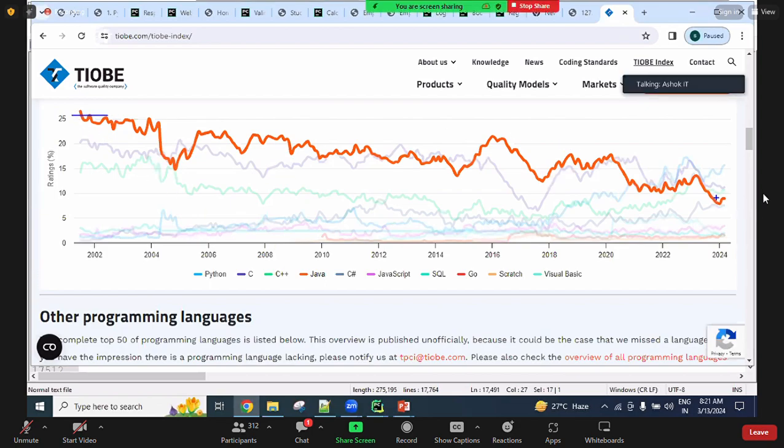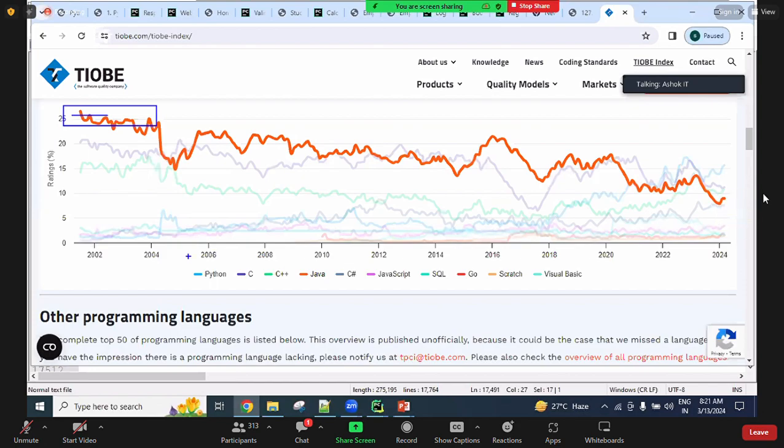So now Java, guys, is slowly falling down. Okay. So it still has a market, but not much. Some good market only. But previously, 20 years back, what was the Java-related market? That is not there here.